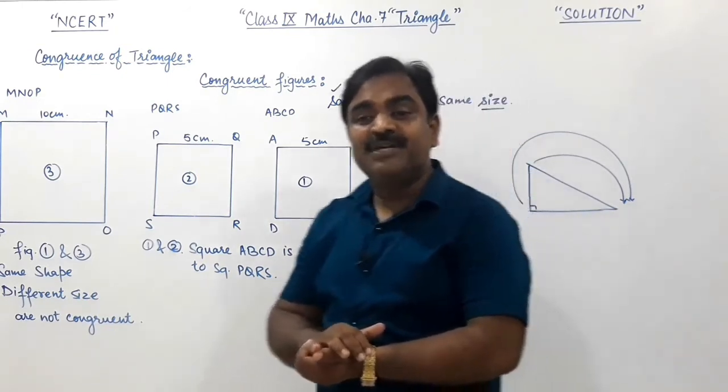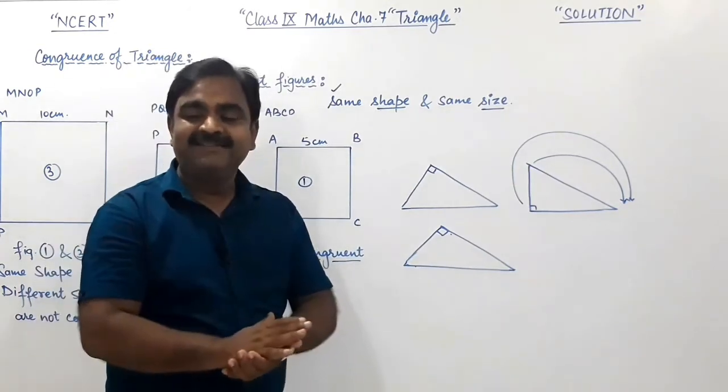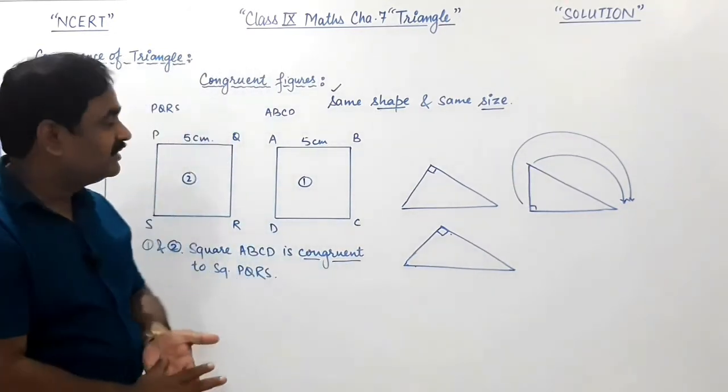So this property was known as the principle of superposition, if you remember. The same concept we are using here.